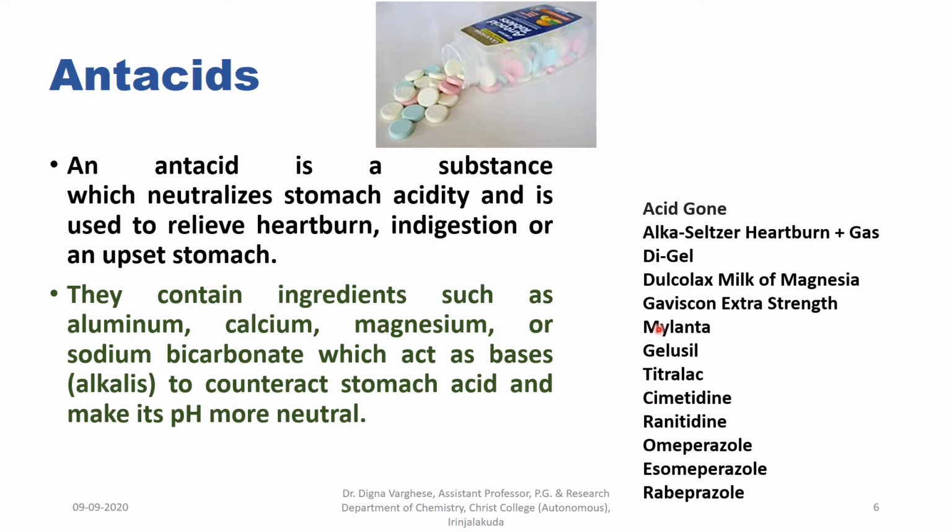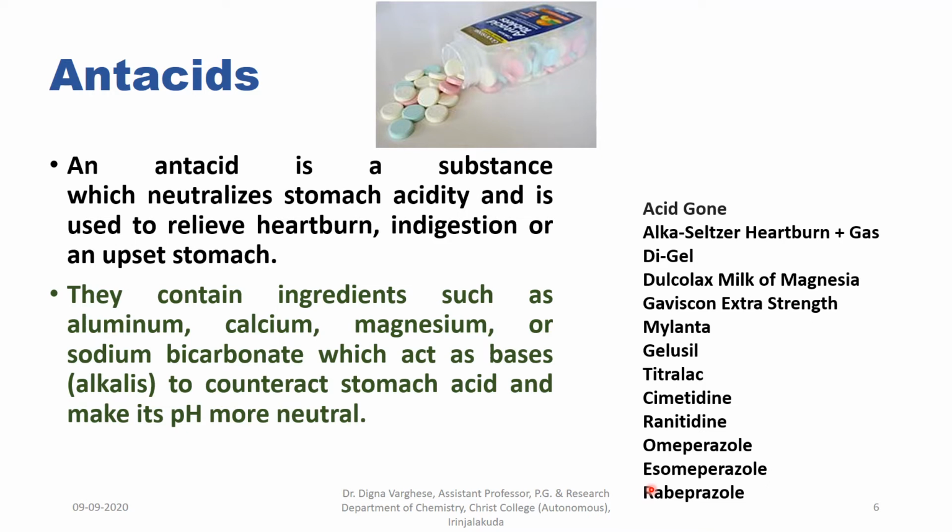And examples for the antacids are Acid-Gon, Alka-Seltzer, heartburn plus gas, Digel, Dulcolax milk of magnesia, Gaviscon extra strength, Mylanta, Gelusil, Tetralac, Cimetidine, Ranitidine, Omeprazole, Esomeprazole, Rabeprazole.